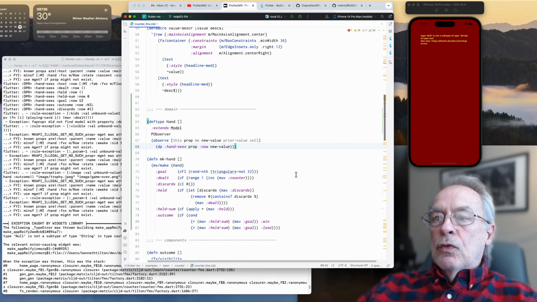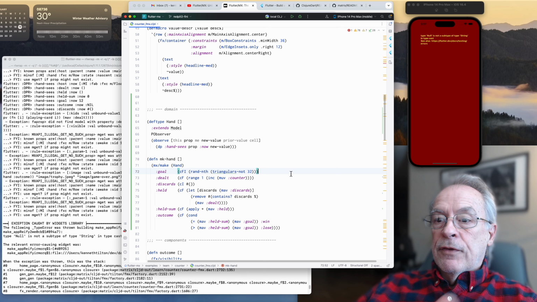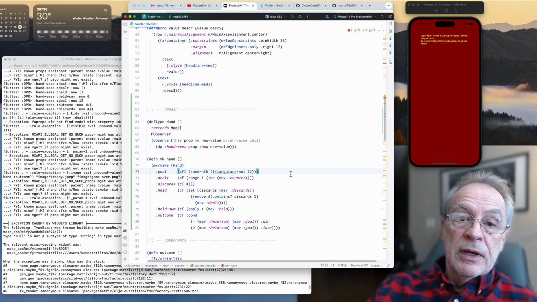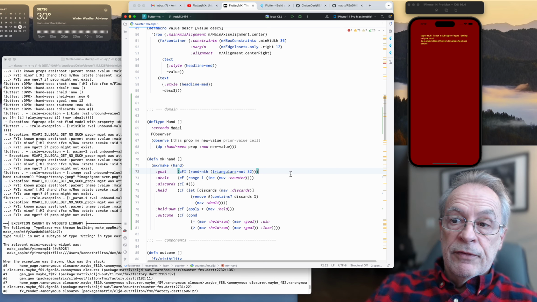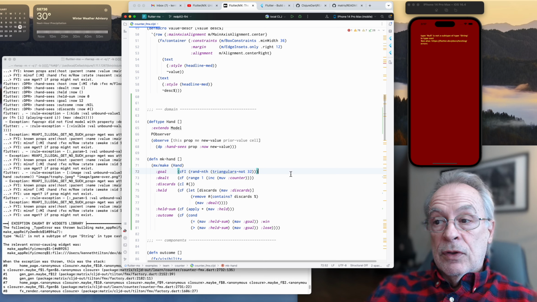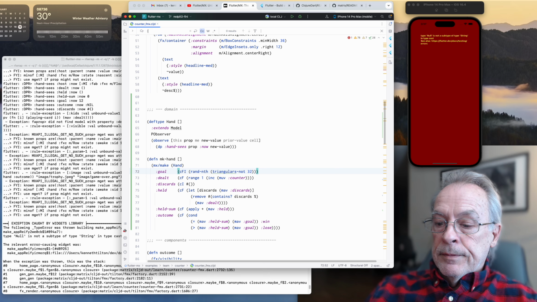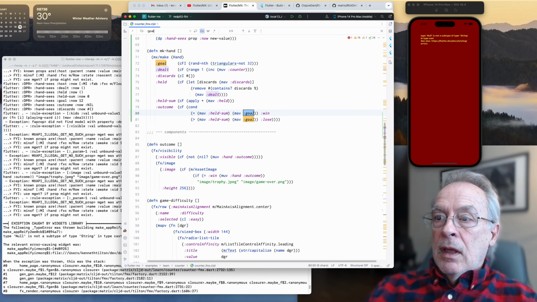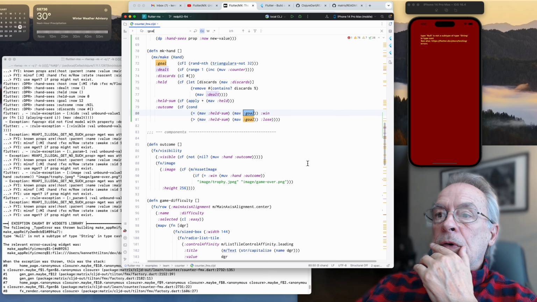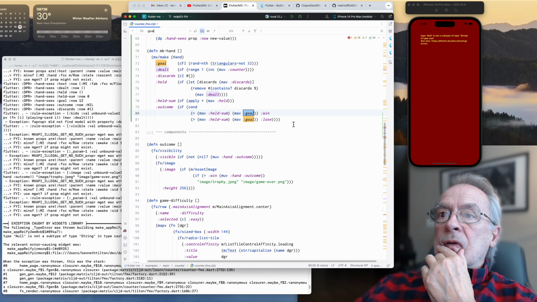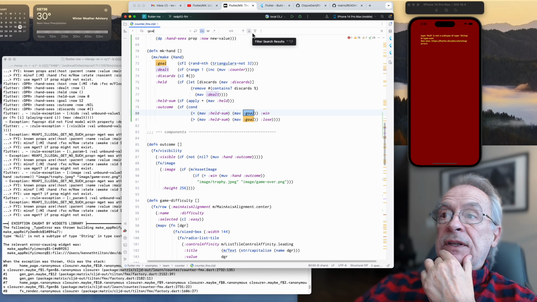Goal is the first thing I moved. I moved it from the row widget, if you recall, onto the hand widget. So let's go look for where I'm using goal. Okay, this is actually good. This is going to find the goal, which is the property here, and that's exactly what the MAV macro does.